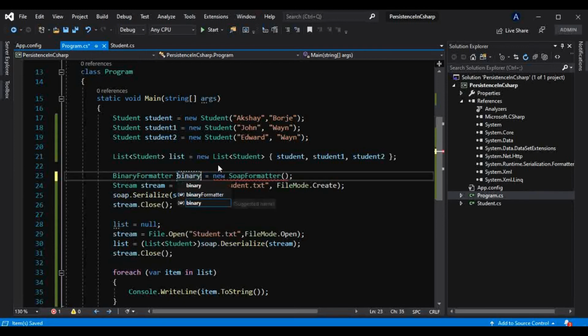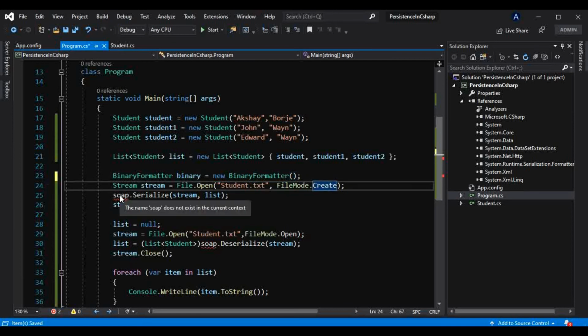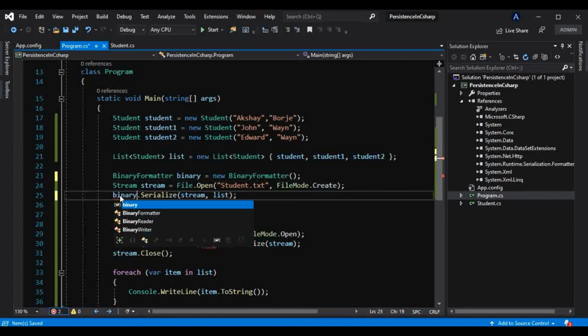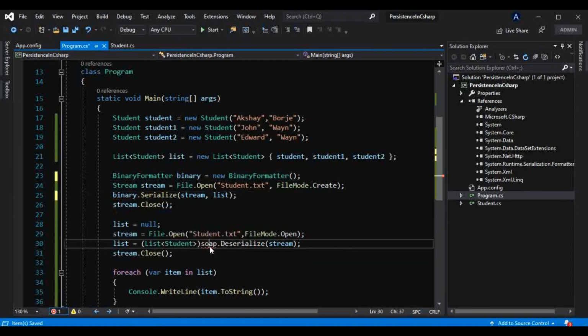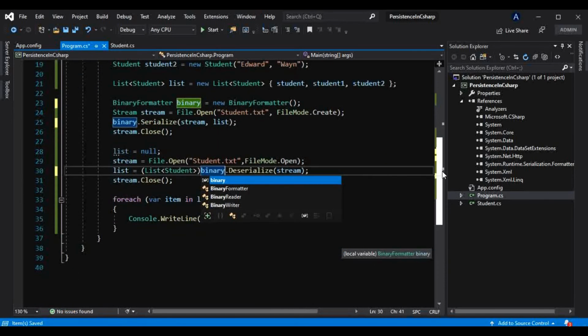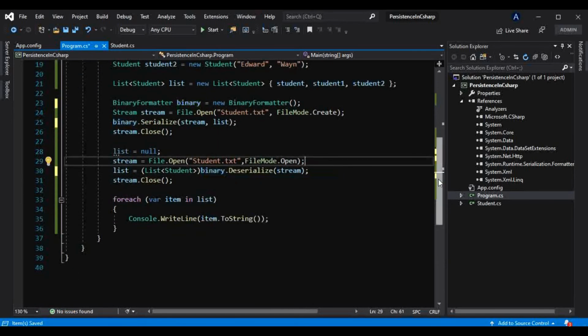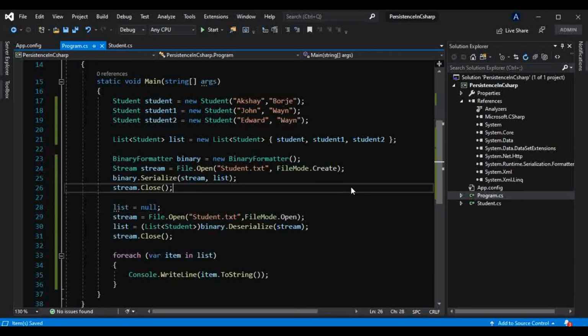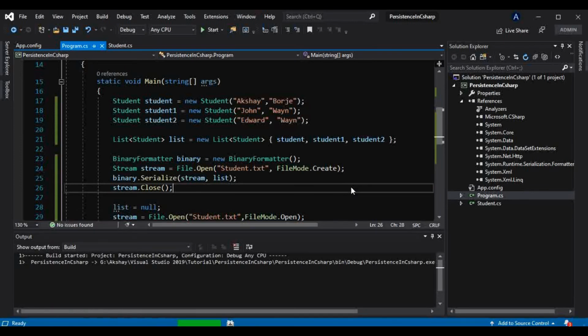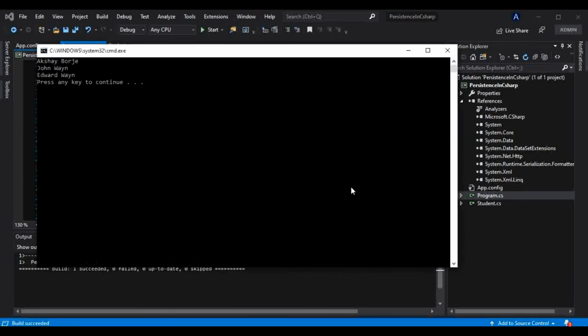Now instead of SOAP here, I will pass that binary, and here as well a binary to deserialize that. Okay, and everything is good. And now if I run this, we got that list. It is from that file only.